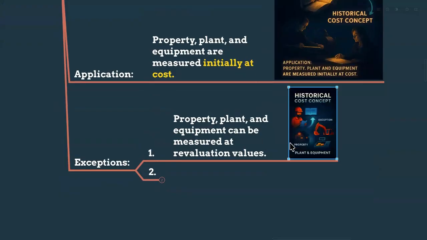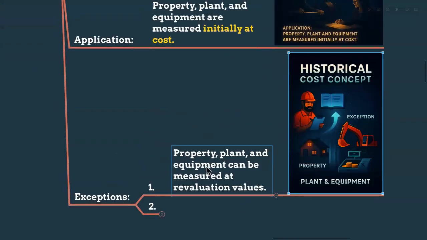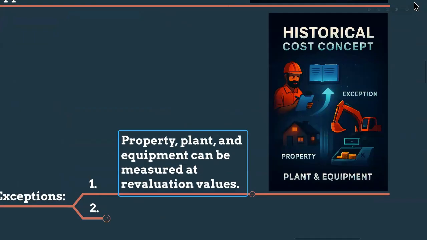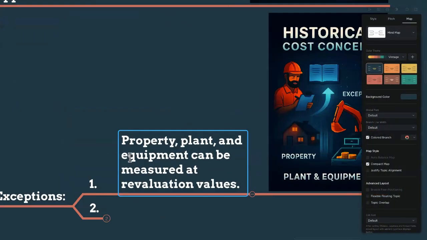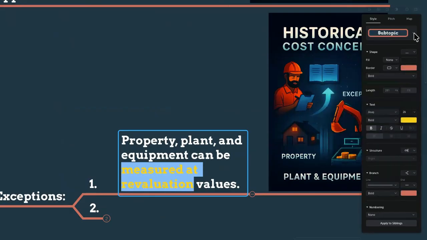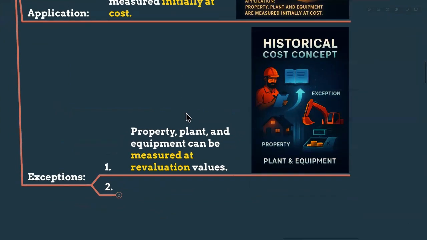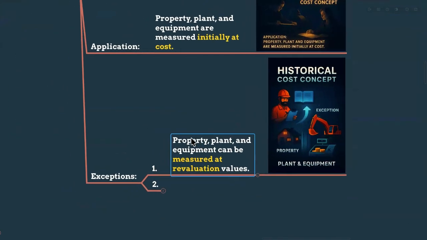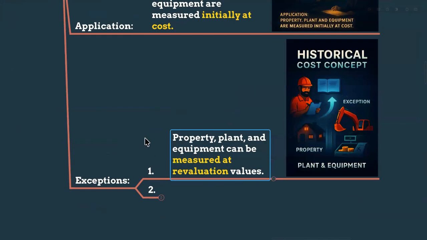Sometimes you will revalue. There's a concept called revaluation also. Sometimes businesses will do that. So property, plant and equipment can be measured at revaluation values. It means we will revalue the items. In 2025, what is the current market price? You can record it at the revaluation values, but you are not following the historical concept there.